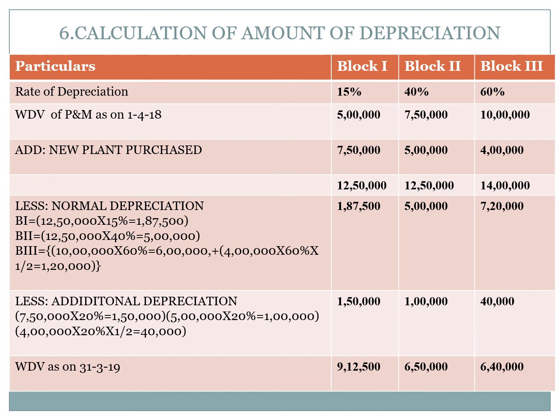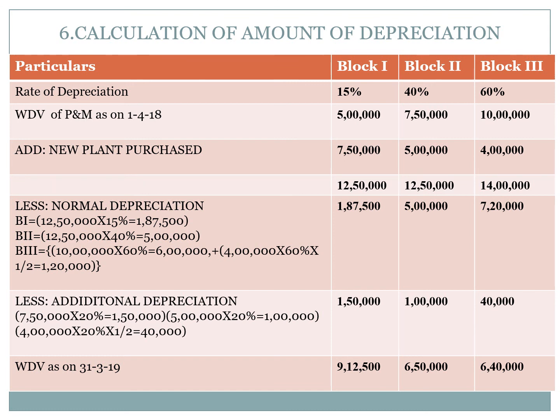Next, less additional depreciation, because here all the three blocks of assets acquired during the previous year. If any new plants acquired during the previous year, assets is eligible to calculate additional depreciation. First one, block 1, new assets acquired is 7 lakh 50,000 and used in the business more than 180 days. Therefore 7 lakh 50,000 into 20%, 1 lakh 50,000. Amount of depreciation is 1 lakh 50,000.